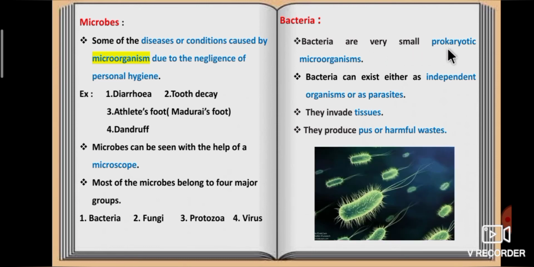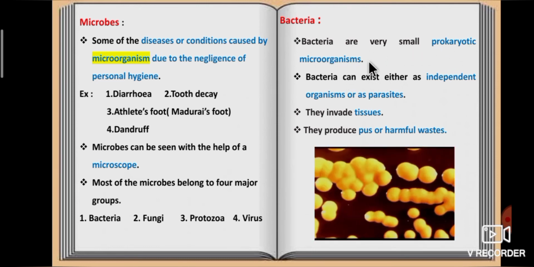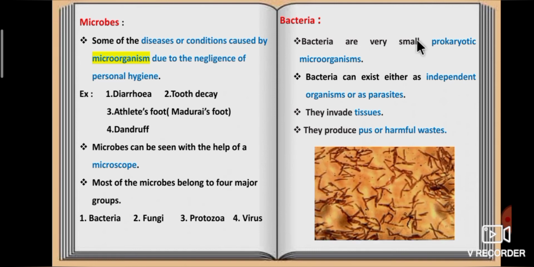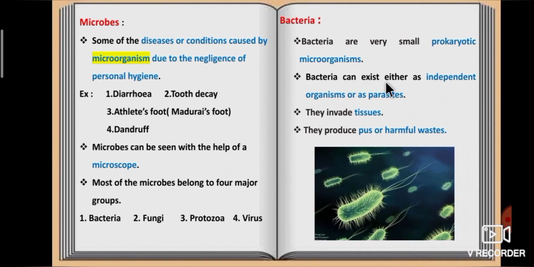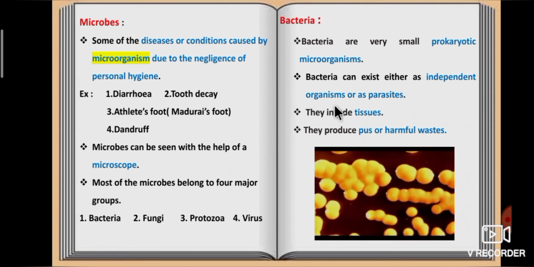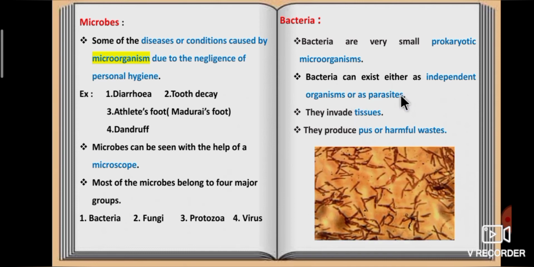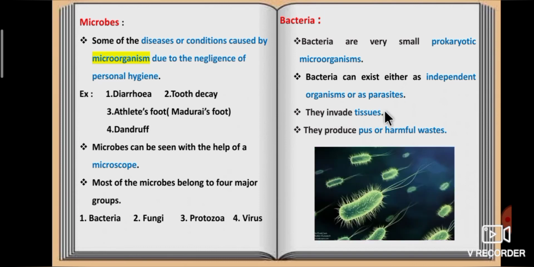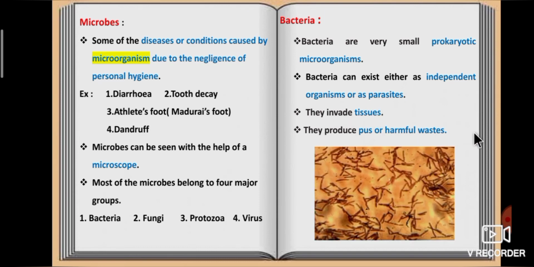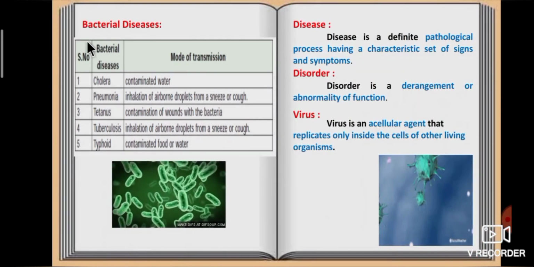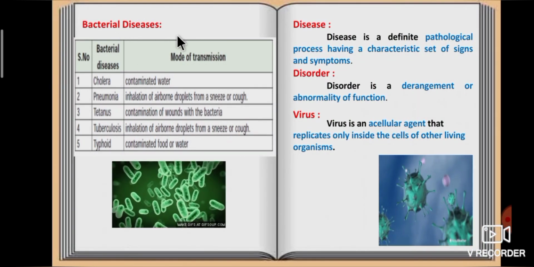Bacteria are very small prokaryotic microorganisms. Bacteria can exist either as independent organisms or as parasites. They invade tissues. They produce pus or harmful waste. Let's see some bacterial diseases.